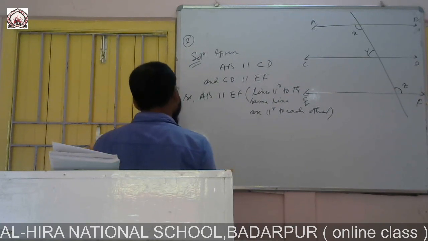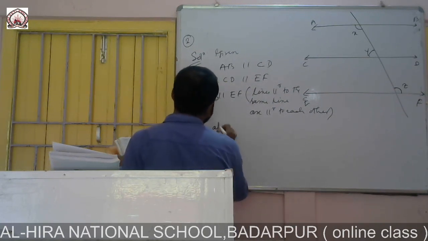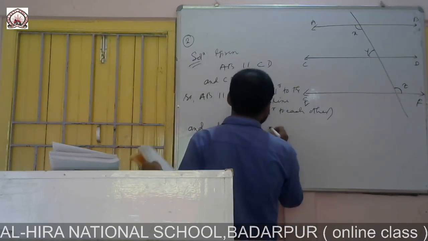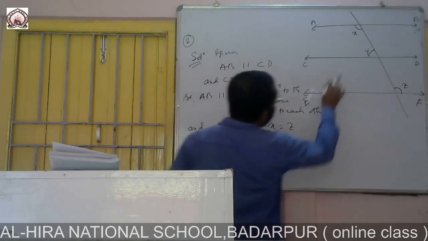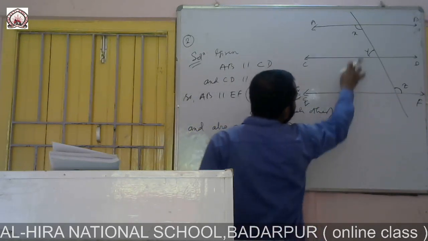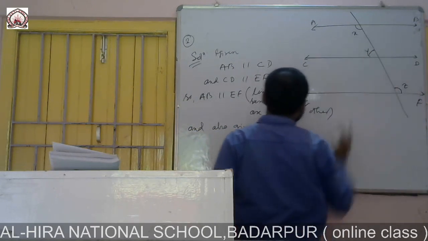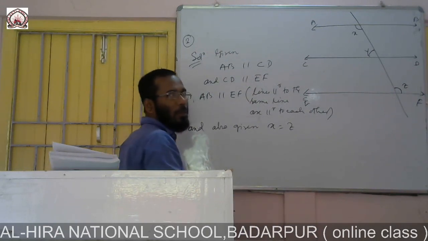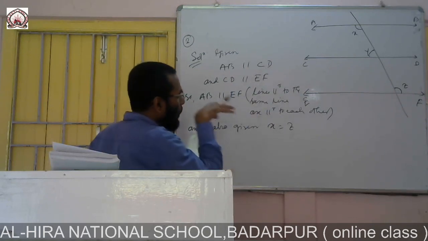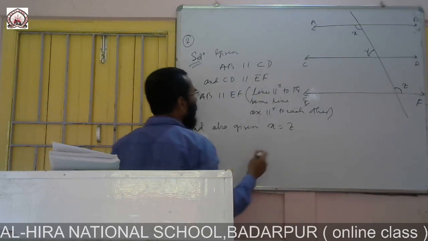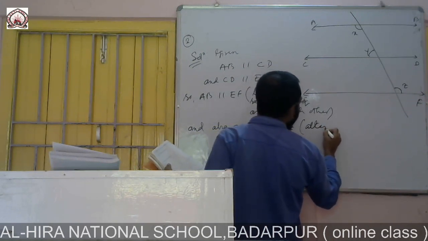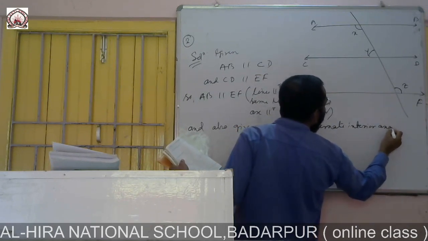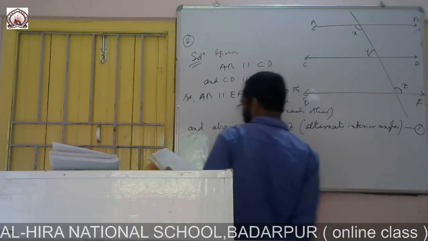And also given in the question, X is equal to Z. Why is X equal to Z? As this line is parallel to this, this angle and this angle, what type of angles are these two? You remember your concept of parallel lines and transversal. This is alternate interior angles. This one you did in question number 1.